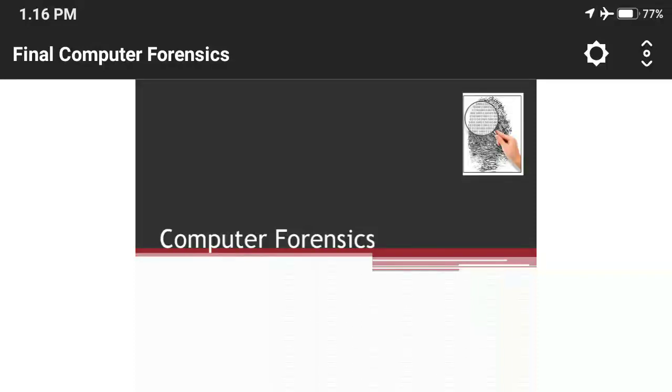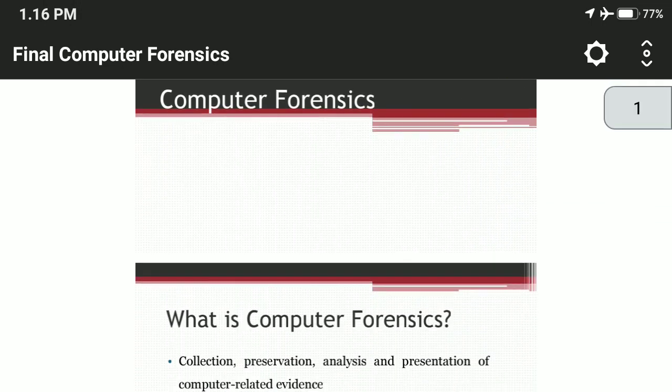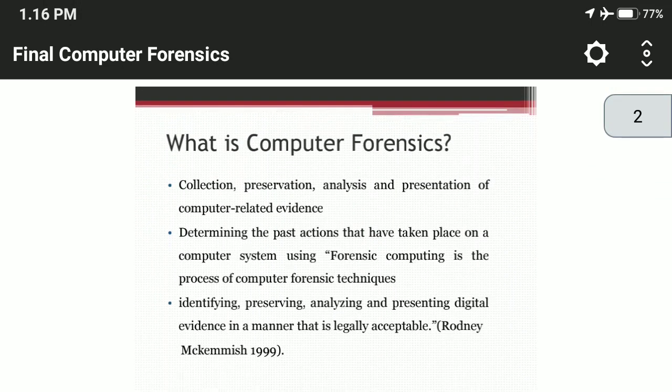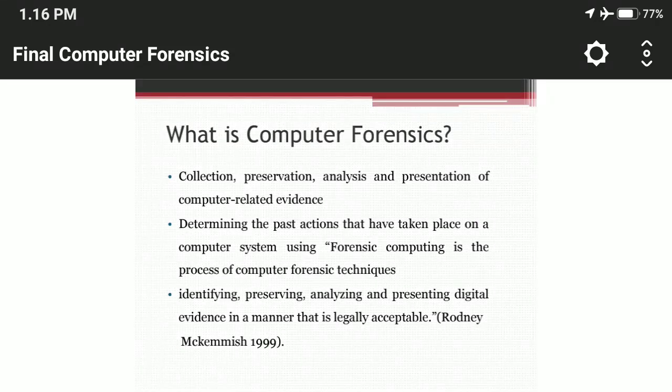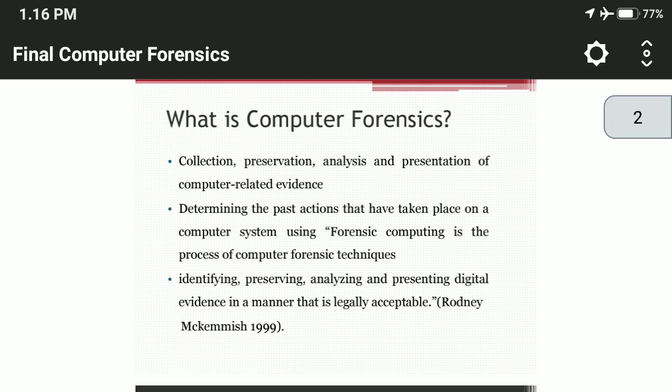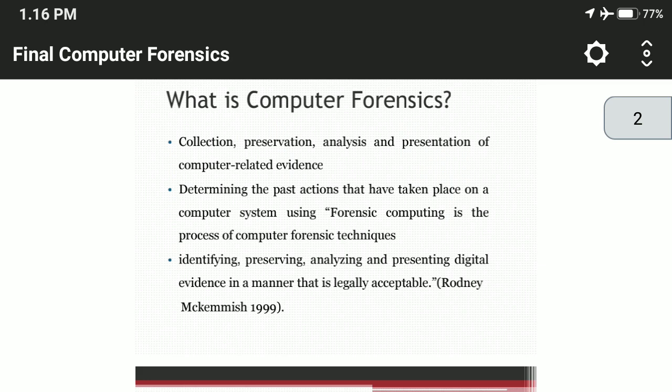Good morning, friends. Let us have a discussion on computer forensics, one of the cyber security management techniques. What is computer forensics? It is the collection, preservation, analysis, and presentation of computer-related evidence, determining the past actions that have taken place on a computer system using forensic computing, which is the process of computer forensic techniques.